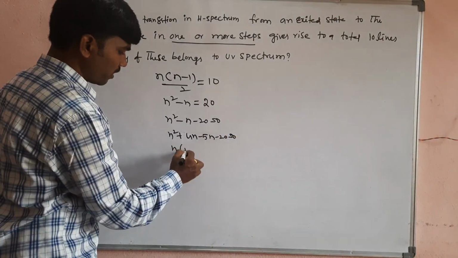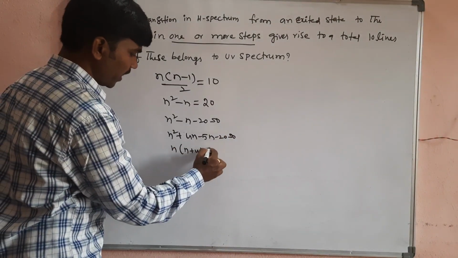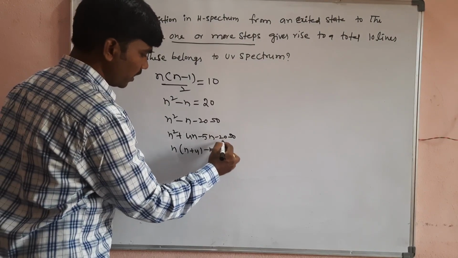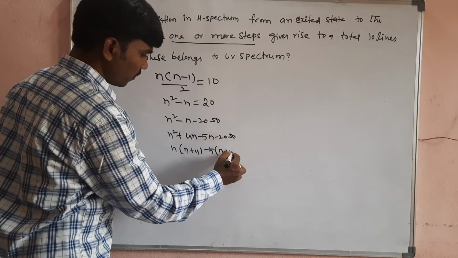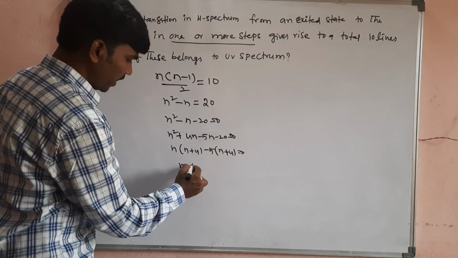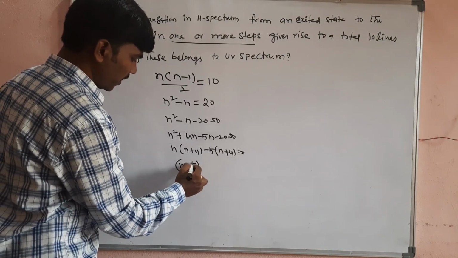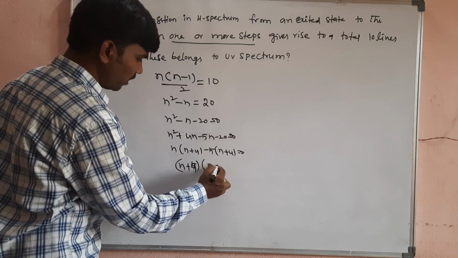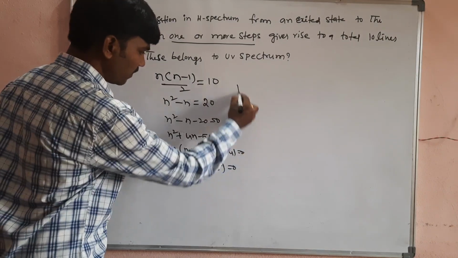Here n is common, then n plus 4; minus 5 is common, then n plus 4 is common, so (n plus 4) into (n minus 5) is equal to 0.